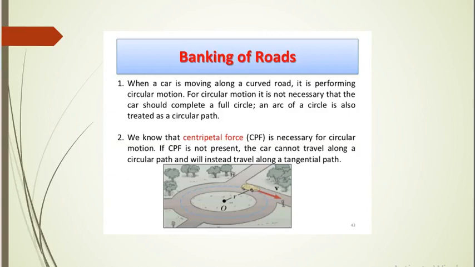We know that centripetal force is necessary for circular motion. If it is not present, the car cannot travel along a circular path and will instead travel along a tangential path.